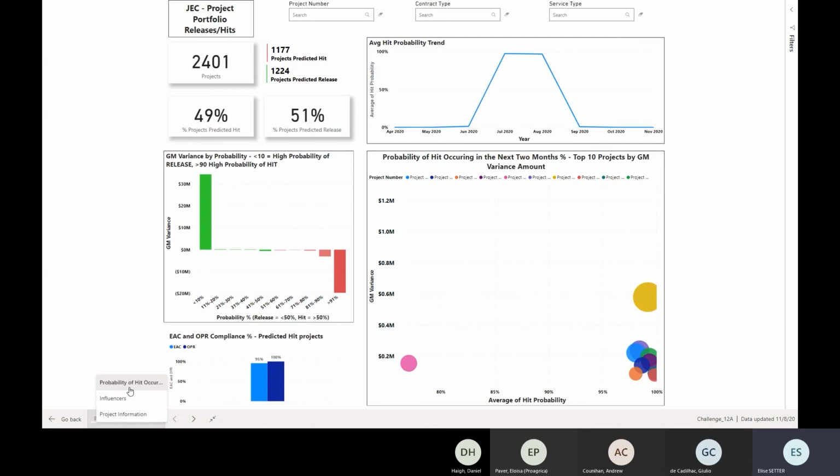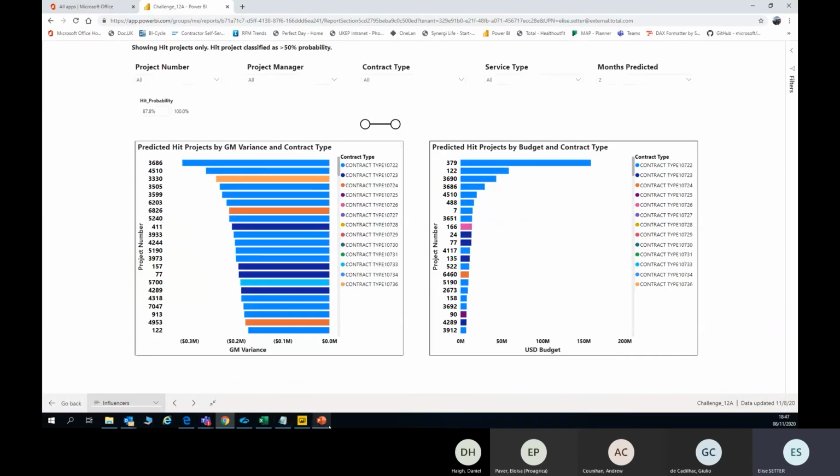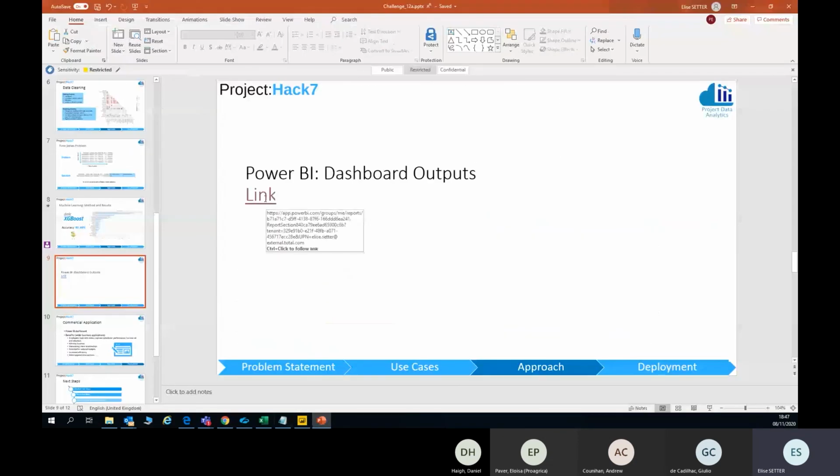There are various other pages that we've included within this report here, and we encourage you to go in and explore yourself and get to know the data a little bit, as we've included the link to the report here.